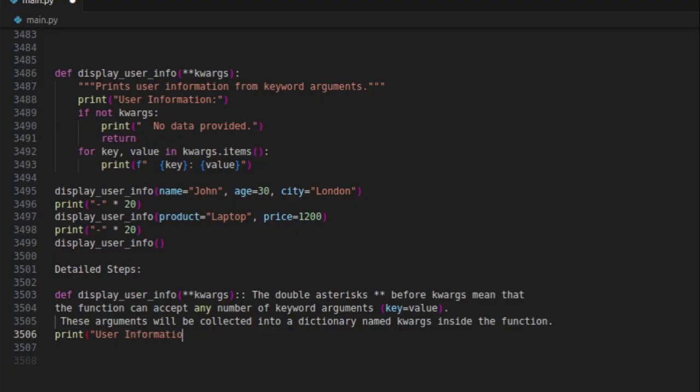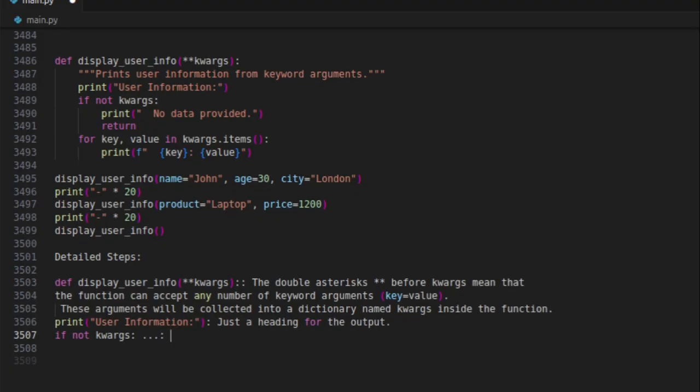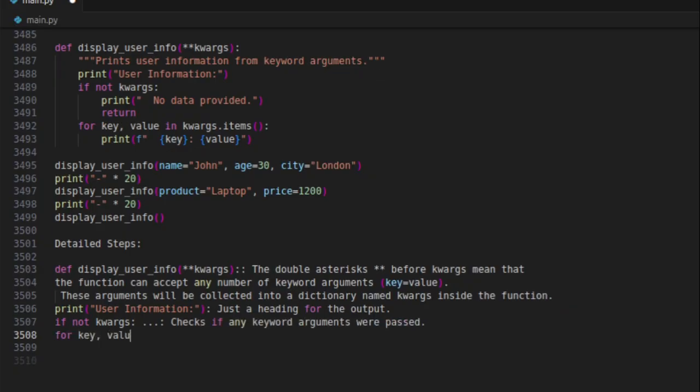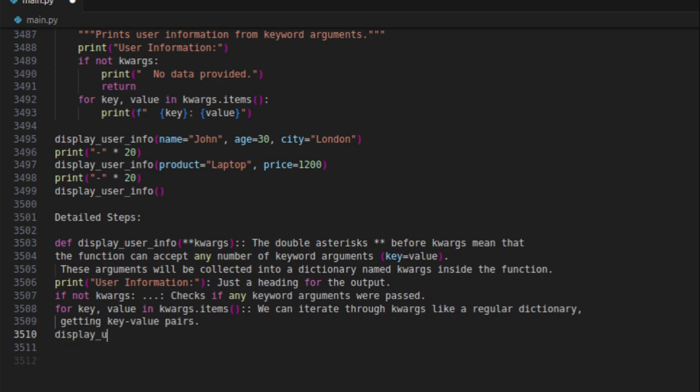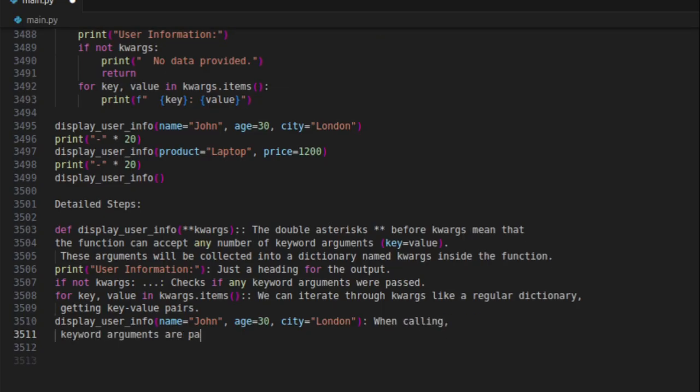Print "User information", just a heading for the output. If not kwargs: checks if any keyword arguments were passed. For key, value in kwargs.items(): we can iterate through kwargs like a regular dictionary, getting key-value pairs. display_user_info(name="John", age=30, city="London"). When calling, keyword arguments are passed and will be collected into the dictionary kwargs equals {name: John, age: 30, city: London}.